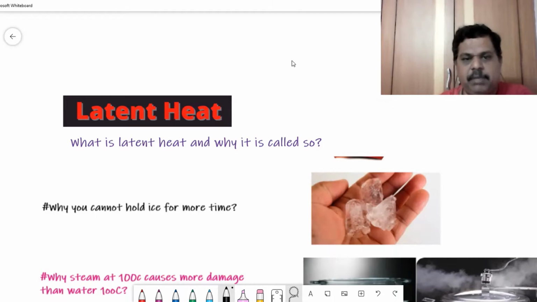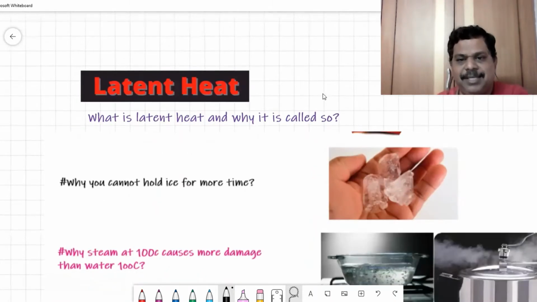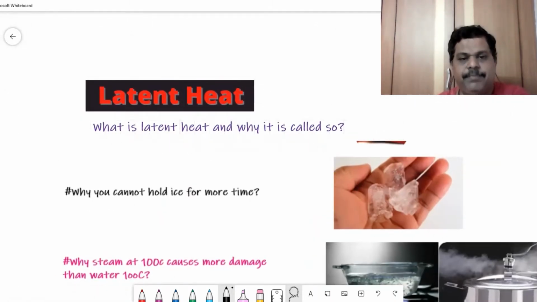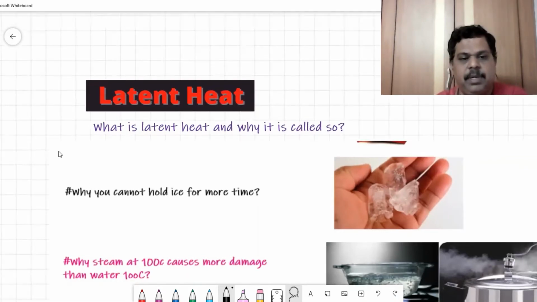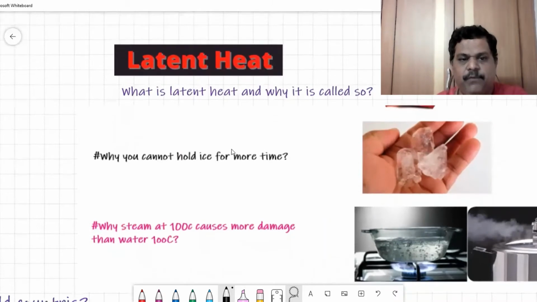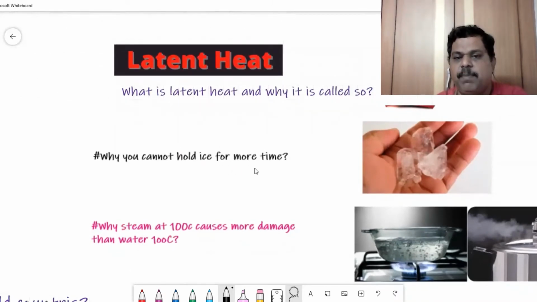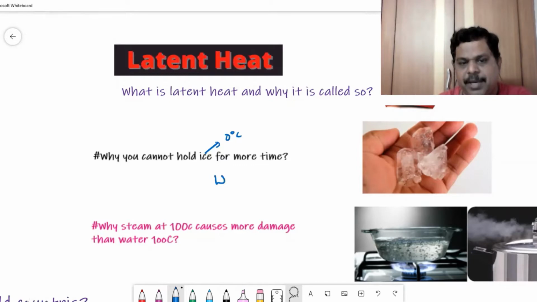So first of all, we'll discuss in this video what is latent heat and why it is called latent heat. Then we'll understand why you cannot hold ice for more time. The other question they can ask in the same way: why is it difficult to hold ice at 0 degrees centigrade compared to water at 0 degrees centigrade?